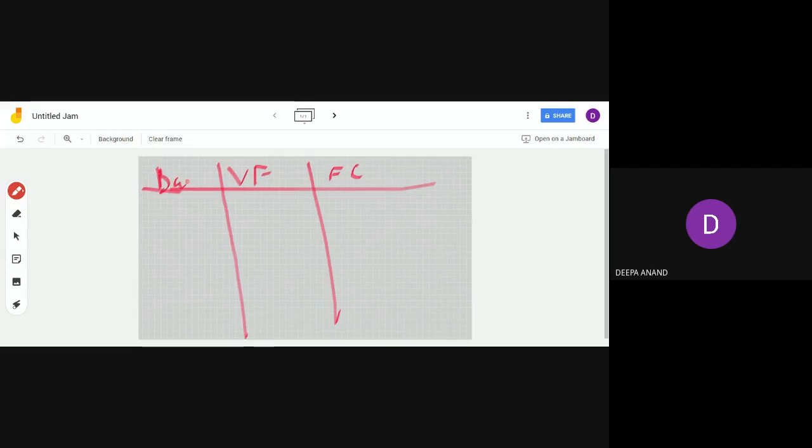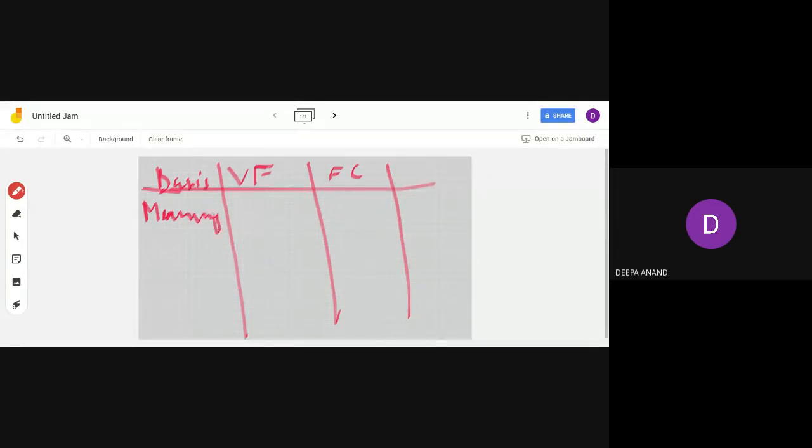So differentiate it. Have three columns here. The first column is basis, on what basis you are going to differentiate. The second column, the variable factors, and please write it in full, fixed factors and variable factors. First of all, on what basis will you differentiate it? On the basis of meaning.